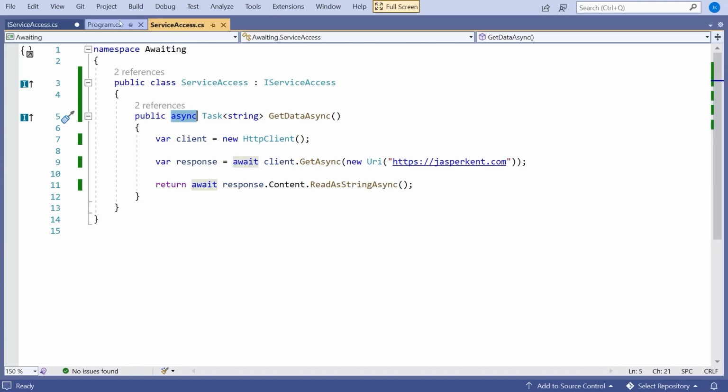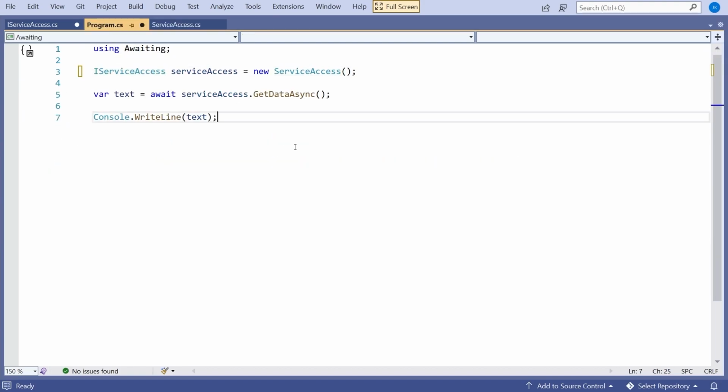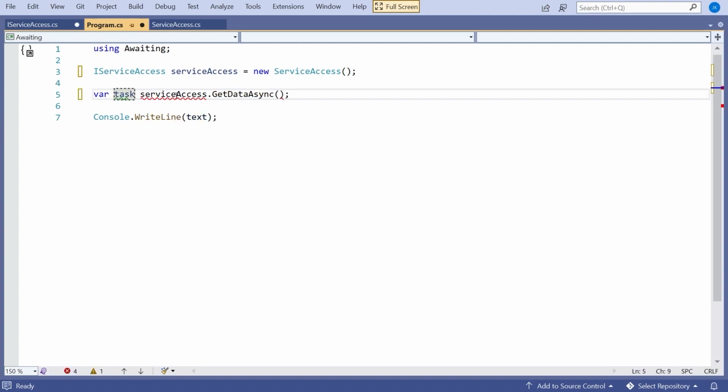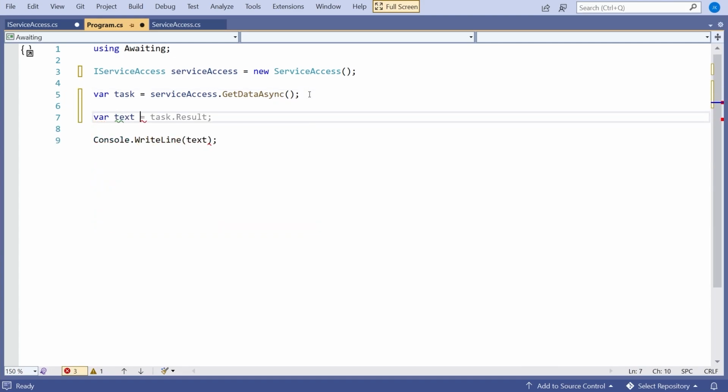And so now if I put that as the interface, well, now we can see that this get async data, although it's awaitable because it's returning a task, we don't know whether or not it's an async function because we're accessing it through the interface, and the interface doesn't have the keyword async on there. And in fact, we could make that even clearer because we could always split this up. So here I could say something like var task equals the method call without awaiting it. And then here I could say var text equals await task. And so again, you can see that when we do the await, it's completely separated from the function call. It's the task we're awaiting, not the method call.